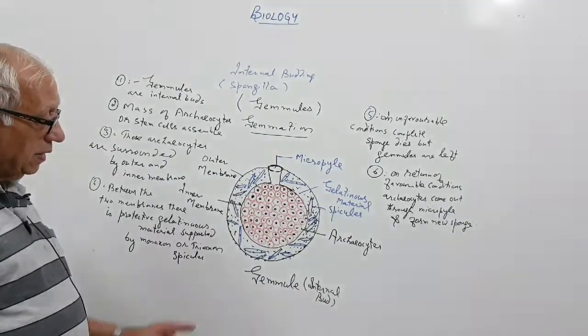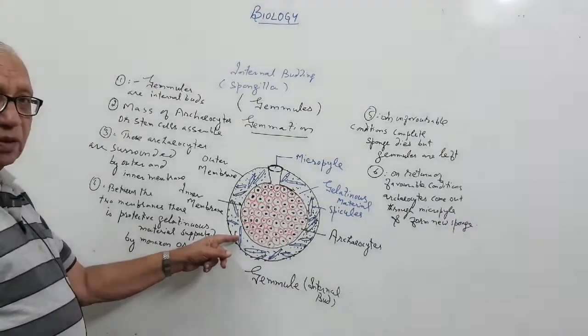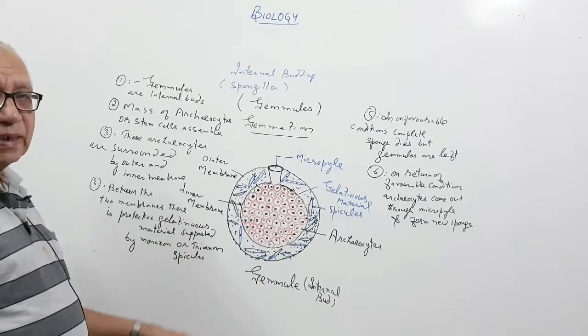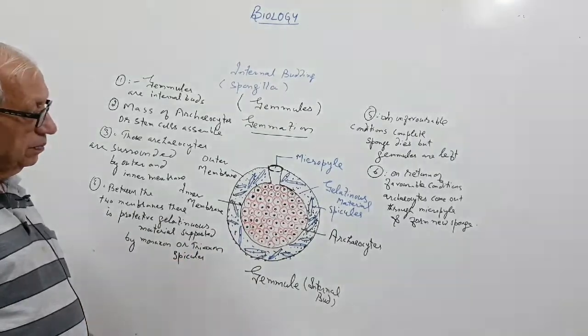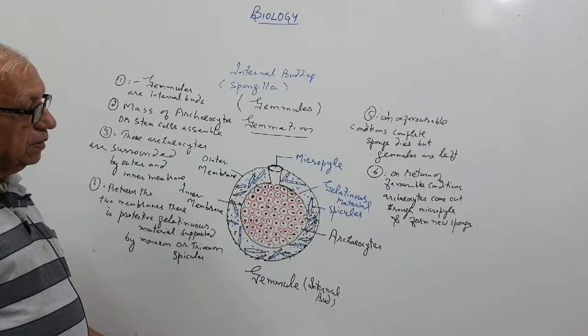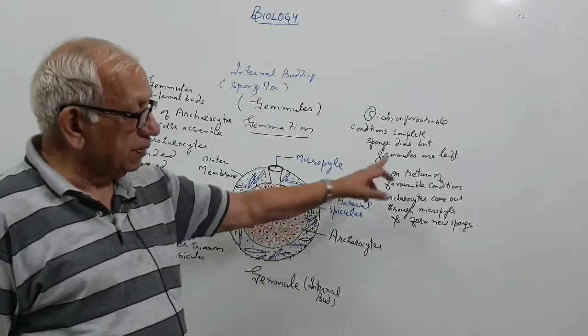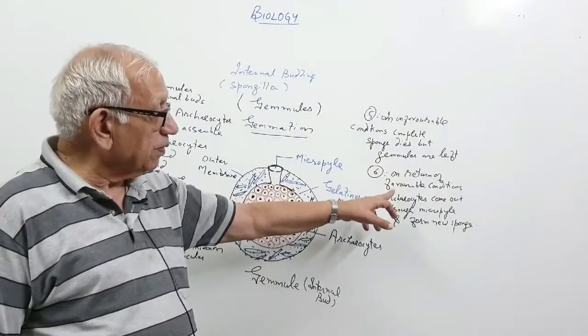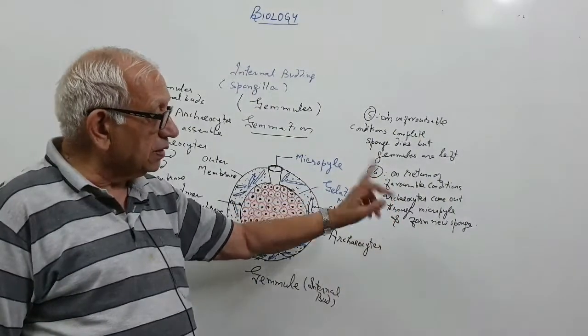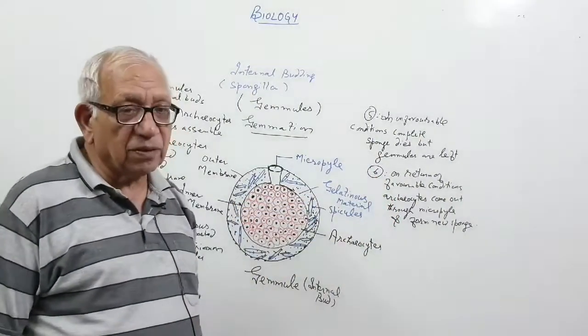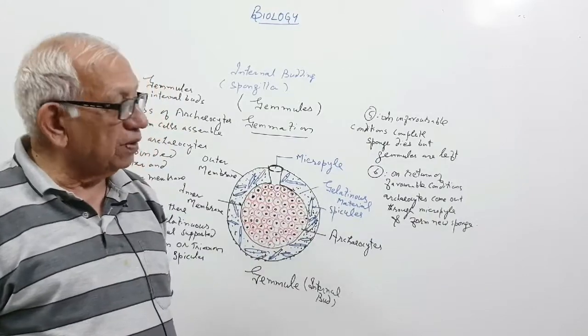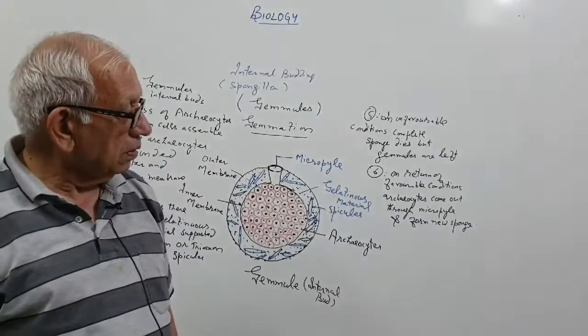It is supported by monoaxon and, in some cases, triaxon spicules. In unfavorable conditions, the complete sponge dies, gemmules are left. On the return of favorable conditions, archaeocytes come out through the micropyle and form the new sponge.